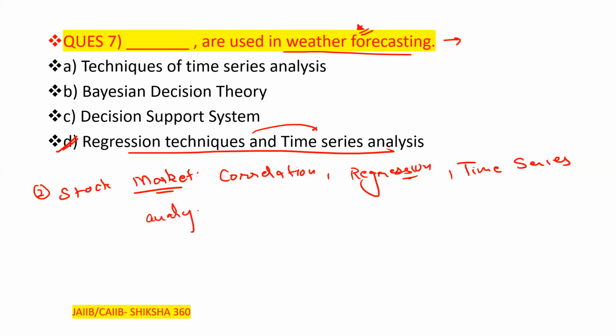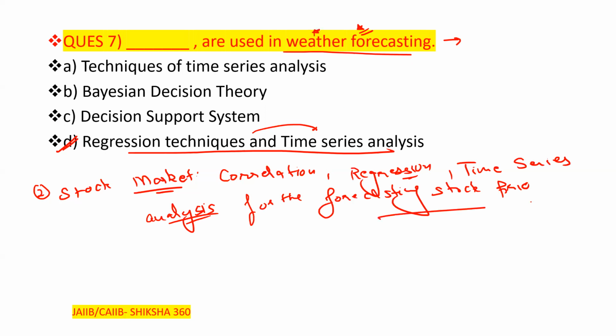Basically they are used for the analysis of the stock, or for forecasting stock prices. So kindly remember that for forecasting, whether it is weather forecasting or forecasting of stock prices, they will use regression techniques and time series analysis. Clear? So kindly remember that.